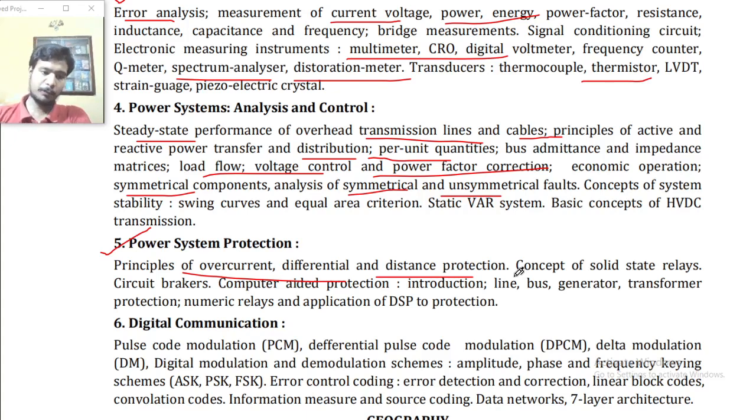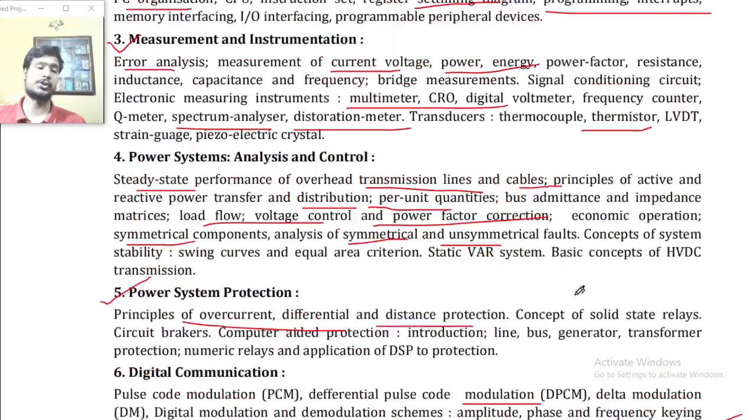Now, digital communication. Pulse code modulation, differential pulse code modulation, DPCM, delta modulation, DM, and digital modulation and demodulation schemes: amplitude, phase and frequency keying schemes, ASK, PSK and FSK, error control coding, error detection and correction, linear block codes, convolutional codes, information measures and source coding, data networks, and cellular architectures.